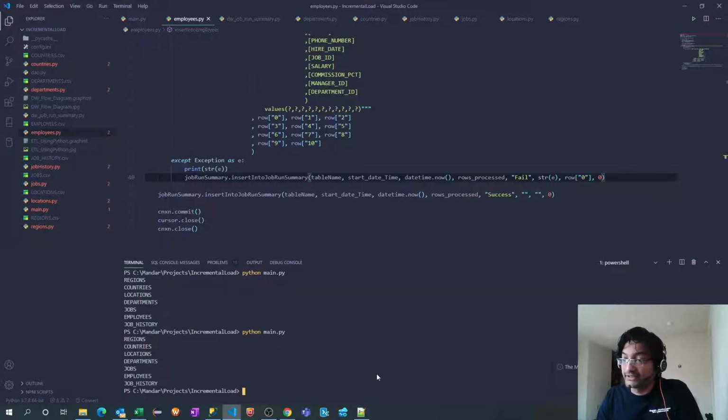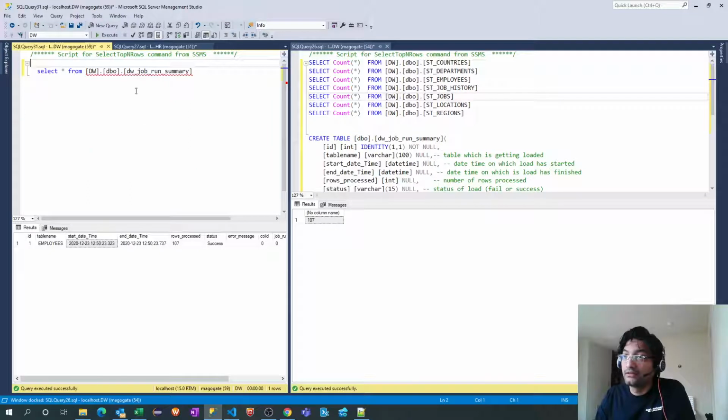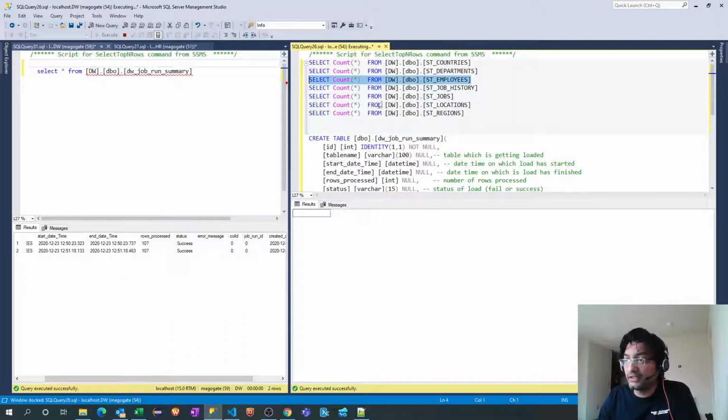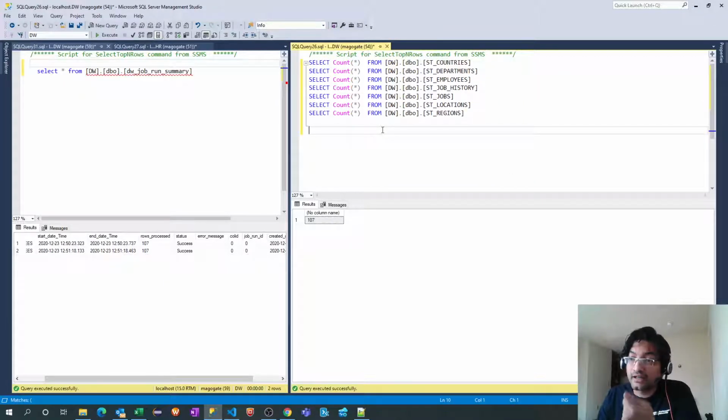So now I should see another entry here. Yeah, so there are two entries now, and even in the second entry there are 107 records. And if I run this select query here, it should still show me 107 records because there are no duplicates. We are truncating the table before every load, and we are repopulating that. So that's why there are always 107 records.